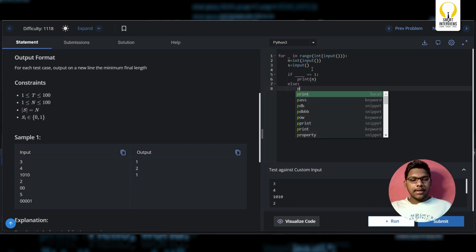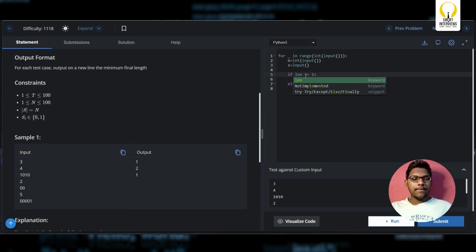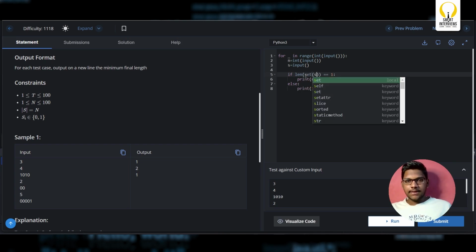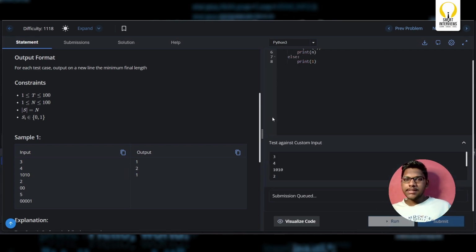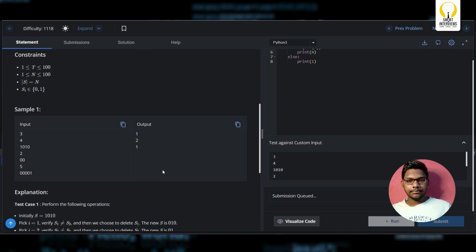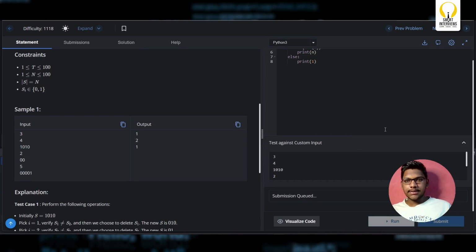Else, we discussed that it will be 1. Now the question is, how will you get the number of distinct characters in a string s? We can simply make use of a hash set. If length of set of s is equal to 1, then definitely we can print n, or else 1. That's it. Okay, 1 to 1, which is same as expected. We'll just submit.